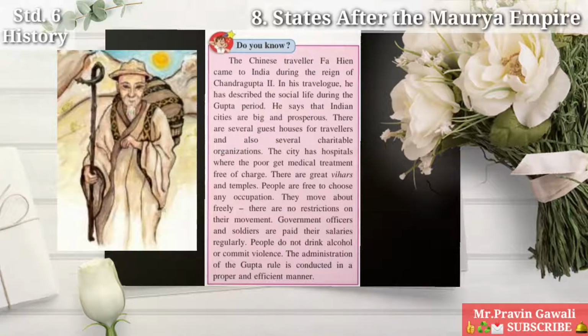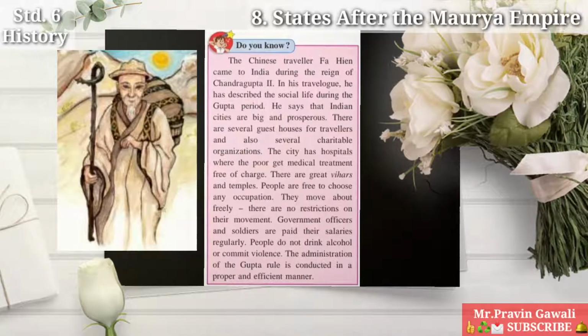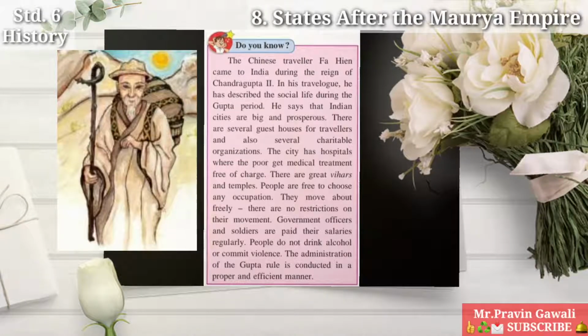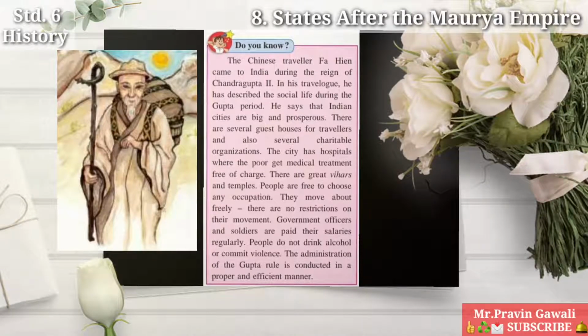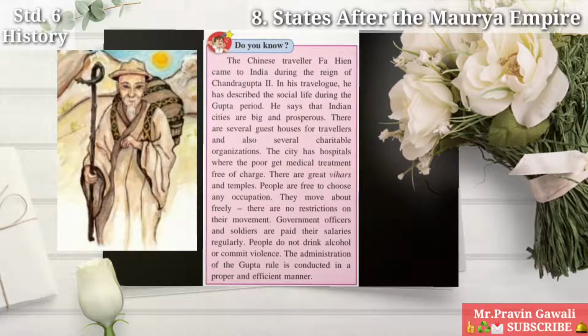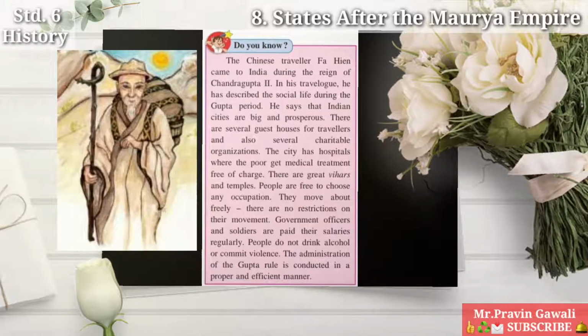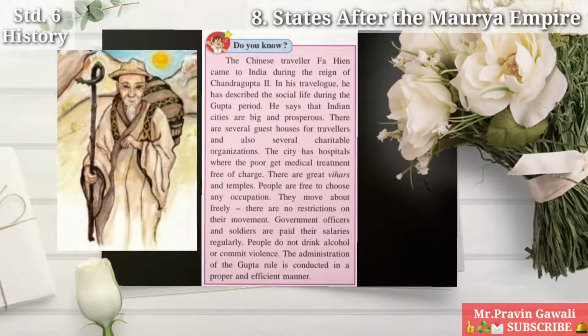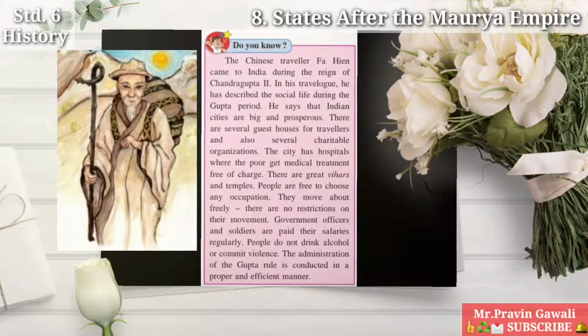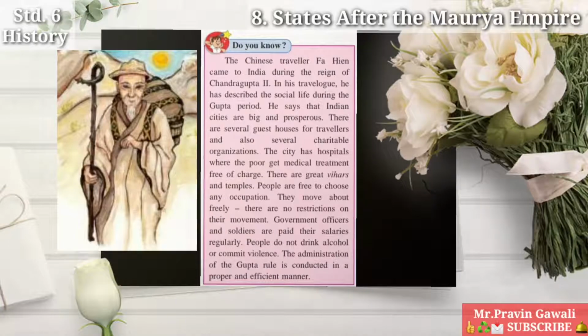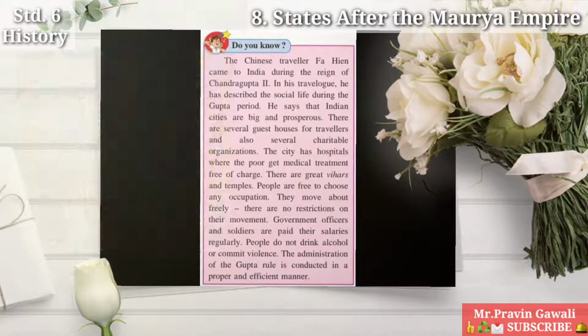People are free to choose any occupation. They move about freely. There are no restrictions on their movement. Government officers and soldiers are paid their salaries regularly. People do not drink alcohol or commit violence. The administration of Gupta rule is conducted in a proper and efficient manner.